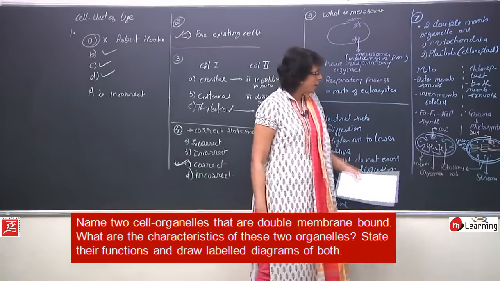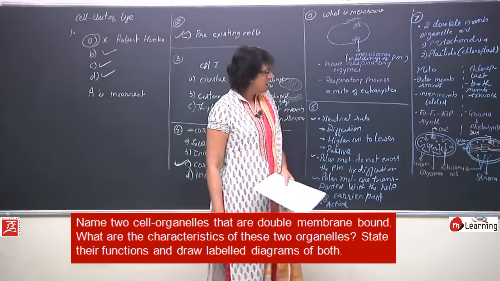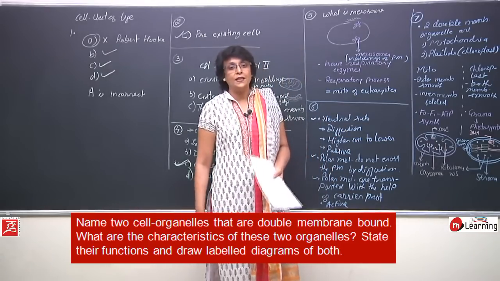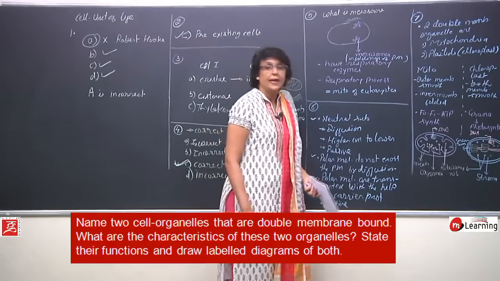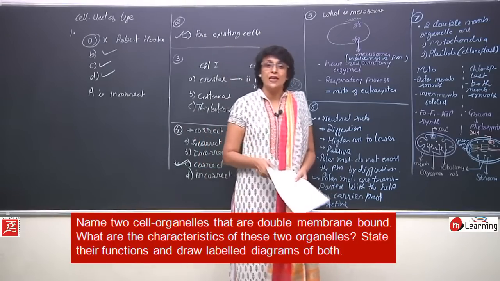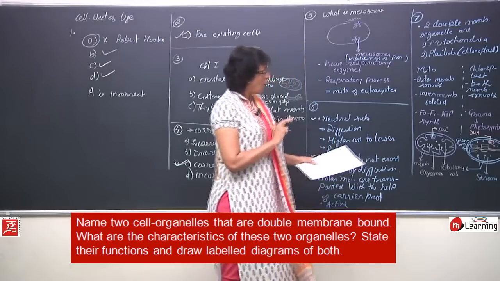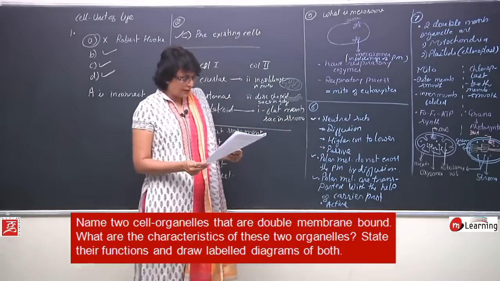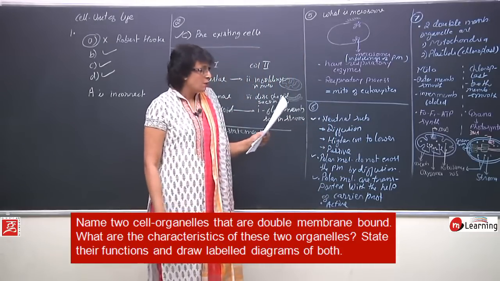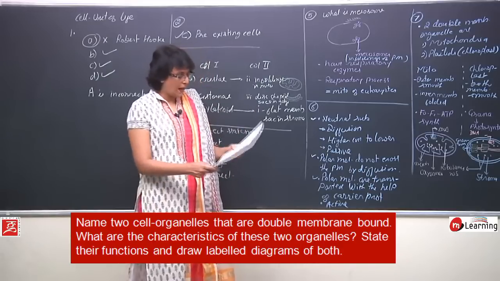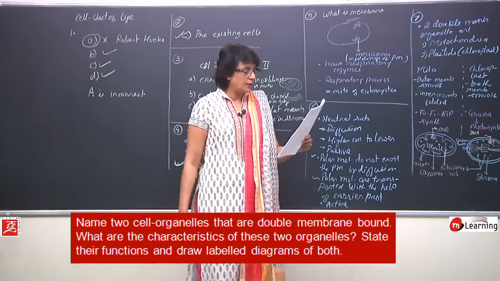In case of chloroplast, grana, connecting lamellae, that is stroma lamellae, its own DNA, ribosomes, and the matrix is known as stroma. So all parts discussed. So that means in question number 7, we have discussed all three parts. Now let us take question number 8.